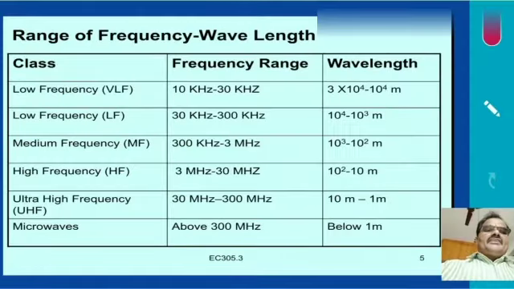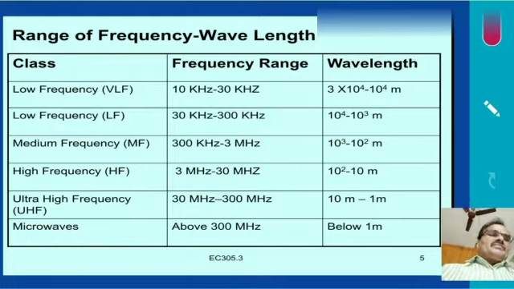Range of frequency and wavelength. Class: very low frequency, 10 kHz to 30 kHz, wavelength 3 into 10 power 4 to 10 power 4 meters. Low frequency, LF, 30 kHz to 300 kHz, 10 power 4 to 10 cube meters, that is the wavelength.